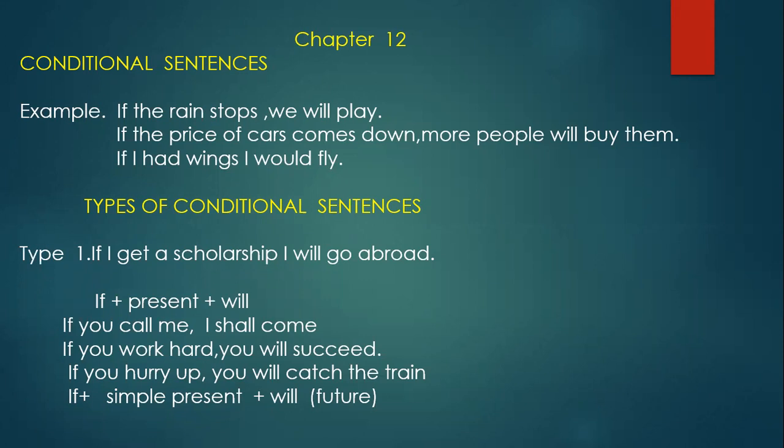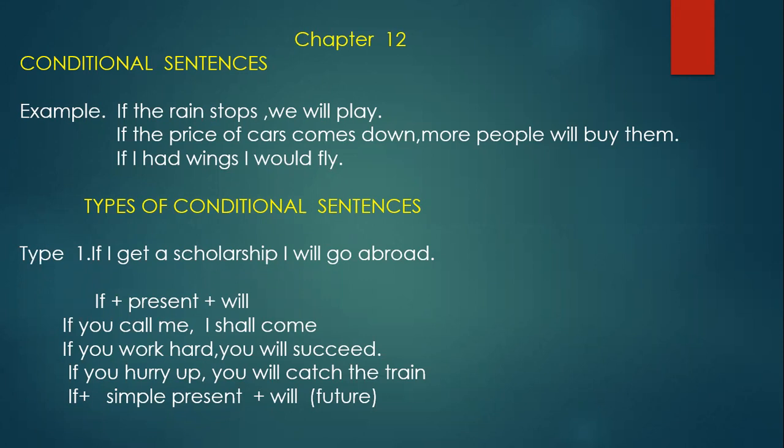Then see the next. If I had wings, I would fly. Okay, so there are sentences which express events that are impossible. See, if I had wings, I would fly. This cannot happen, is it?